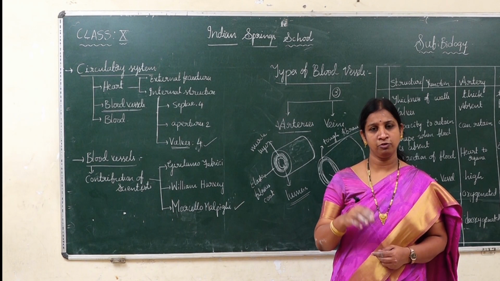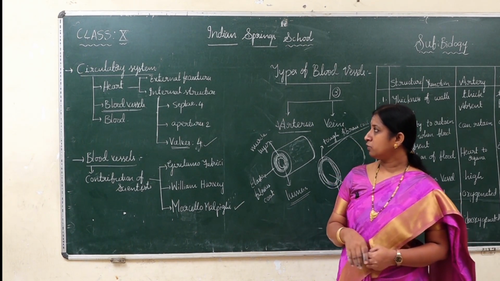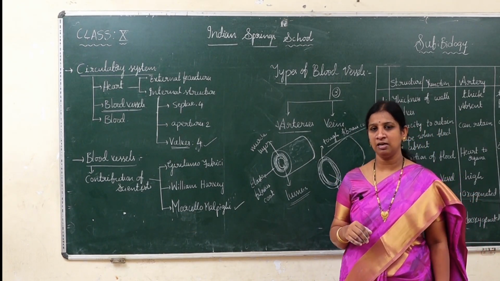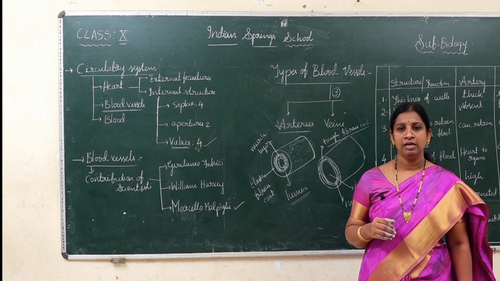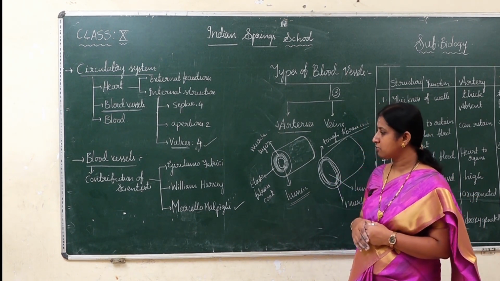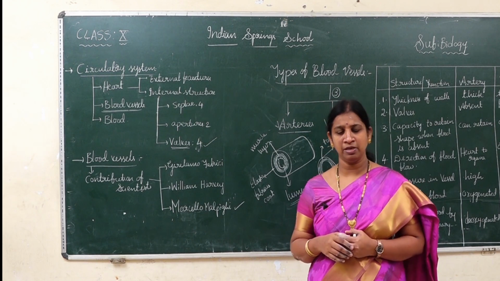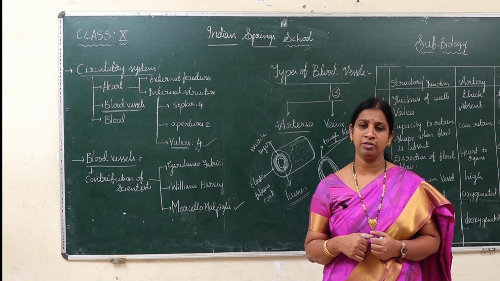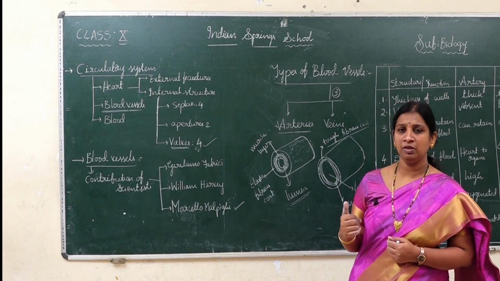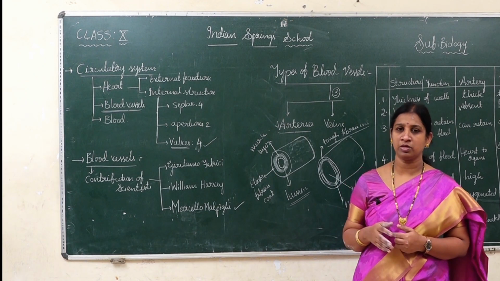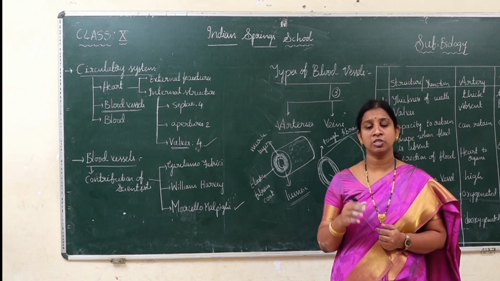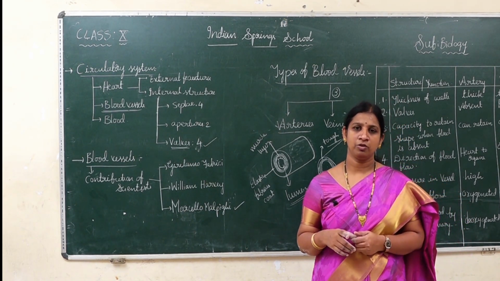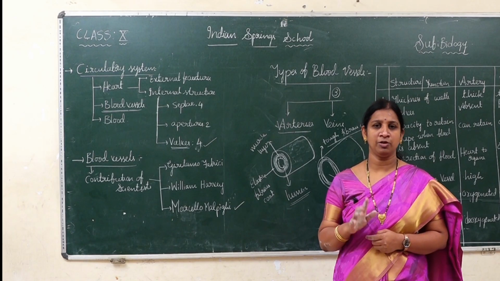Just answer a few questions which I ask now. What are the septae present in the heart? How many apertures are present in the heart? How many valves are present in the heart, and what is the functioning of those valves? What is the contribution of Girolamo Fabrici, William Harvey and Marcello Malpighi towards science? And finally, what are arteries, veins and capillaries, and what are the differences between arteries and veins? Try to answer all these questions. If you are able to, you definitely understood the concept.